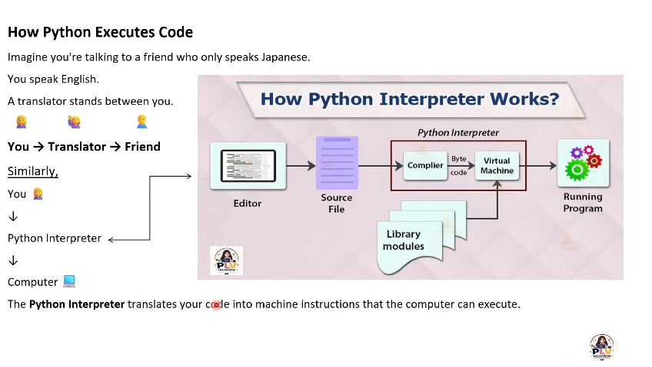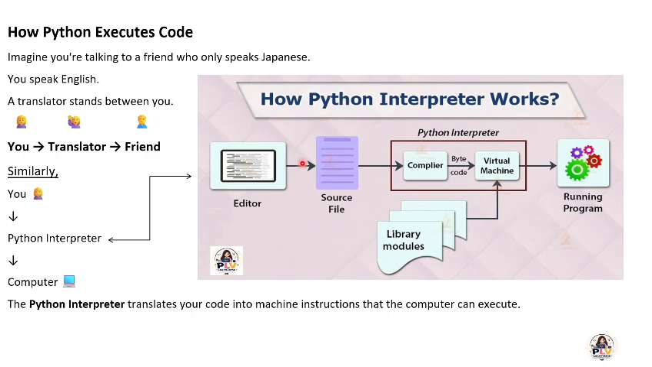Now, how will a Python program execute the code? Imagine you are talking to a friend who only speaks Japanese. You speak English. A translator stands between you and your friend. You can't understand what your friend is speaking, so you hire a translator and he will translate for you what your friend is saying. Similarly, between you and the computer there is the Python interpreter. I will show you how the Python interpreter works.